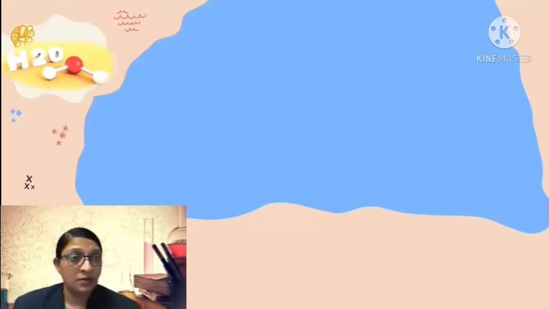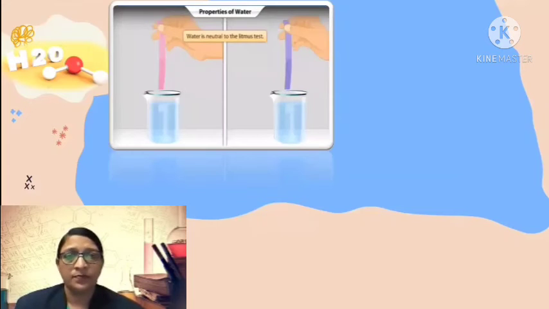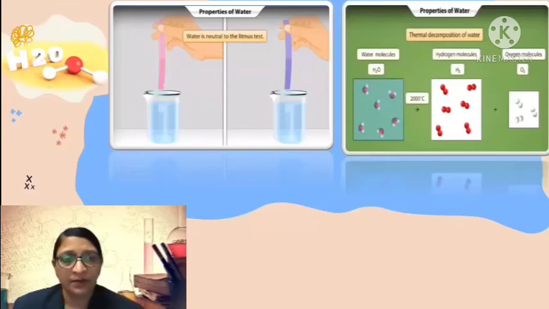Dear students, I hope you understood all the definitions with their examples. Let us move to the chemical properties of water. Water is neutral to litmus. Normally, water is neutral. It means it does not show any change in the color of litmus paper.